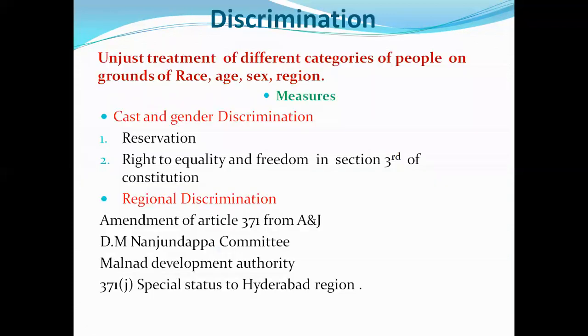The next slide is discrimination. What is the meaning of discrimination? Unjust treatment of different categories of people on grounds of race, age, sex, religion, region. There are three types of discrimination. What is the meaning of discrimination? On the basis of caste, religion, birth, color, sex, region, age, and race.